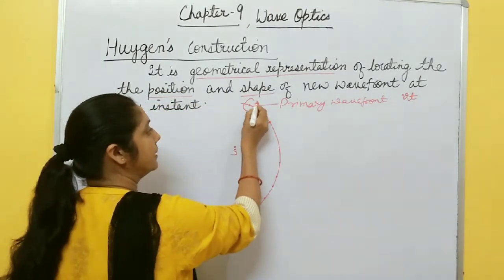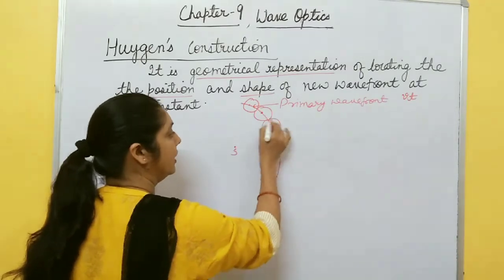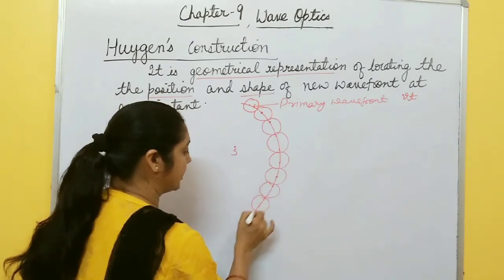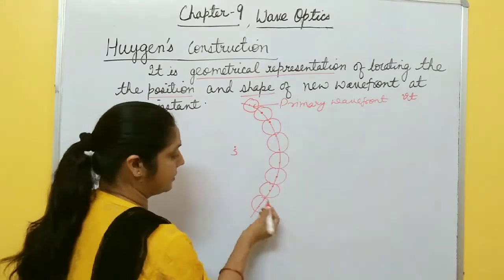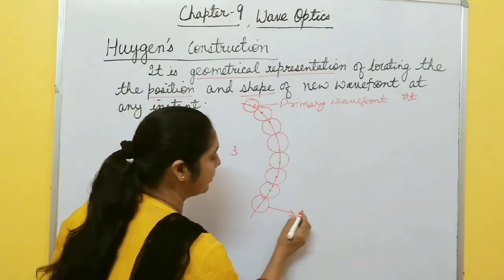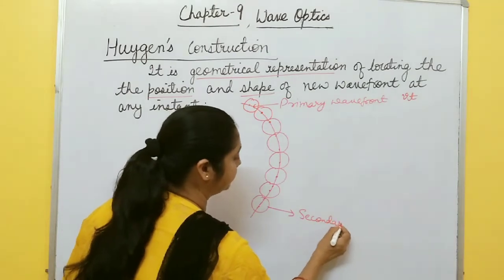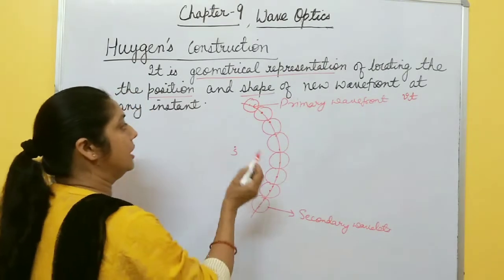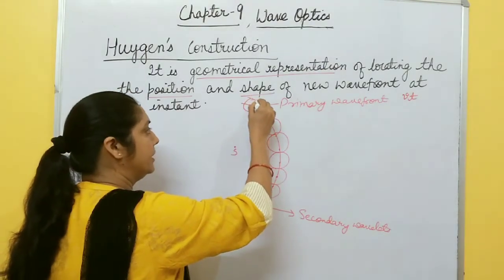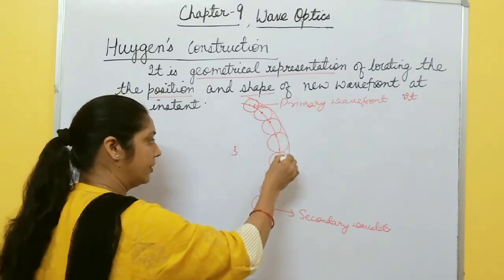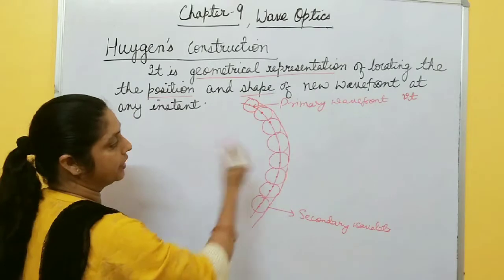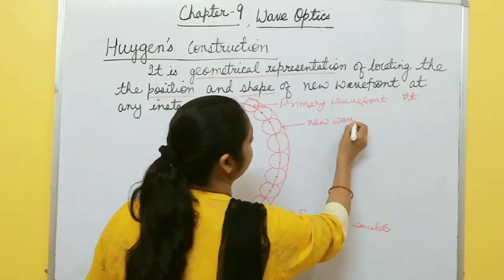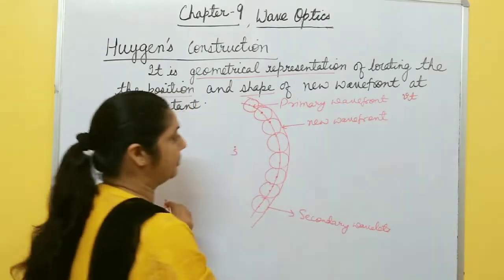So we get one sphere at this point, one sphere at this point. In this way we draw the disturbance in all possible directions from each point. This spherical shape is called secondary wavelets. And next, if you draw a common tangent to these secondary wavelets in the forward direction, you get the new wavefront. This one is the new wavefront, or you can say secondary wavefront.